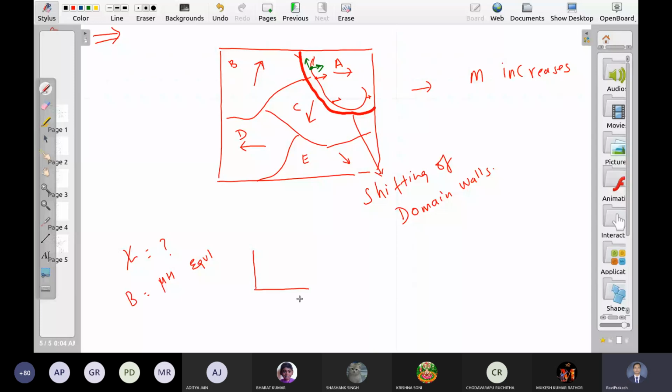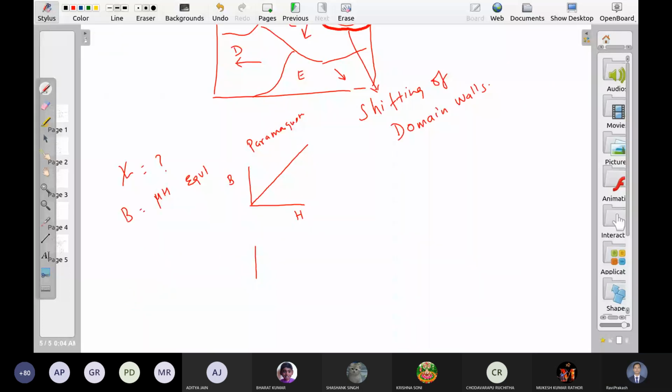If you apply external field, the field inside the material will also increase linearly. Para. What is M by H? M और H का क्या होगा? If you apply external field, internal magnetism is produced in the same direction. Para.